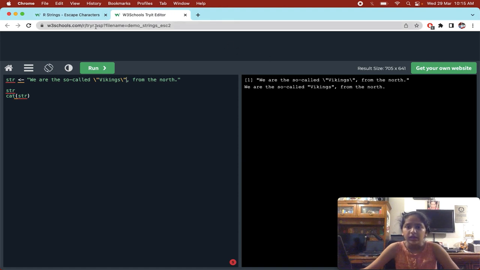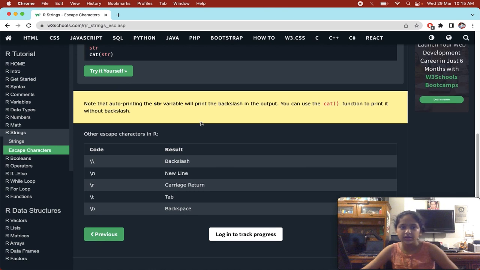Yeah. You might be first thinking that why is it getting this? It is because we are printing str here, because of which this is also getting printed, right? But when you do cat str, we want it the exact way, at the exact position. The escape characters do not come the way we want, right? Now, note that auto printing the str variable will print the backslash in the output. You can use the cat function to print it without backslash.